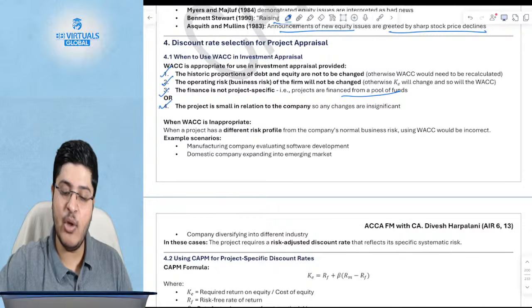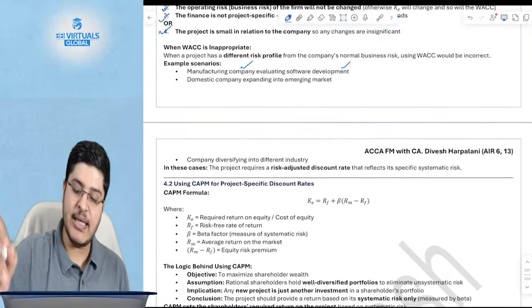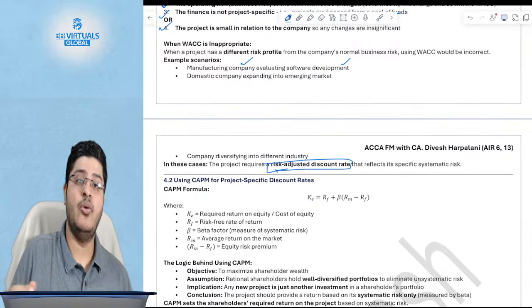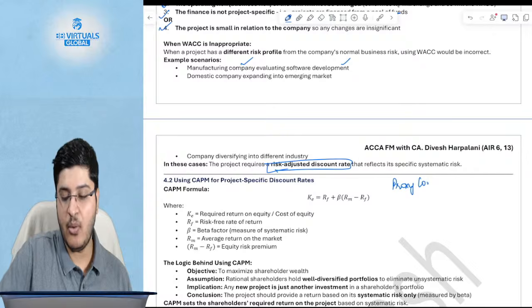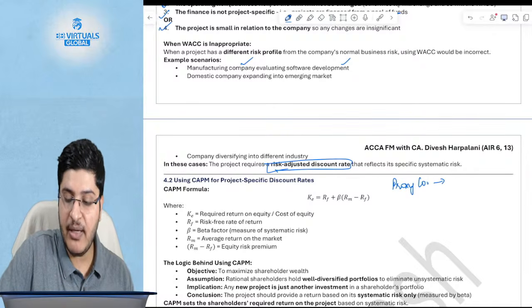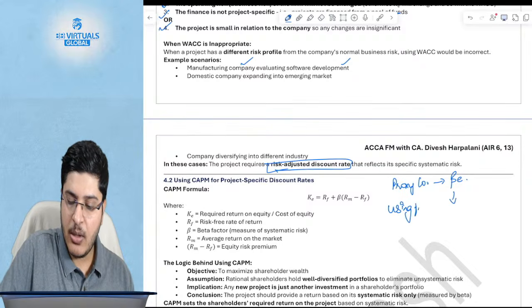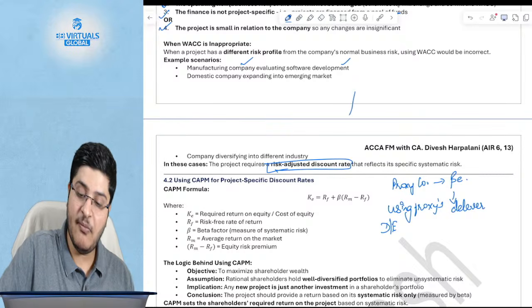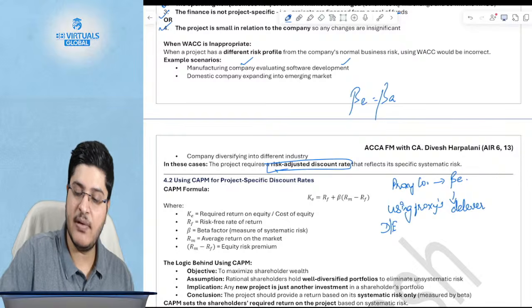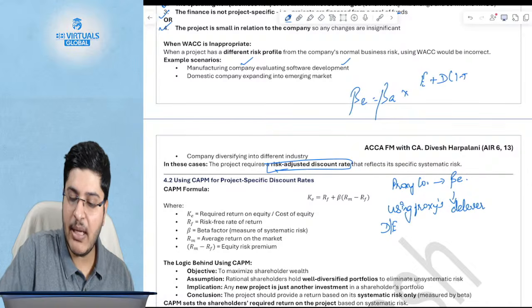When is WACC inappropriate? For example, a manufacturing company evaluating a software development. I had given another example yesterday. In these cases, you use a risk adjusted discount rate. How do you adjust the risk? We will take a proxy company, which we studied yesterday. I'm just revising. A proxy company is one in that industry which you are trying to enter. We will take the proxy company's beta of equity. Now, using the proxy's debt equity ratio, we will delever, or unlever, however you might call it. We'll use the formula: beta of equity is equal to beta of asset times (E plus D times (1 minus t)) upon E.